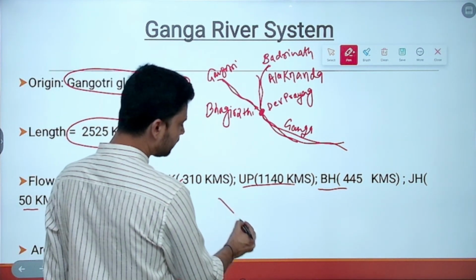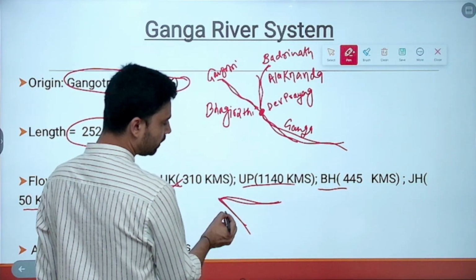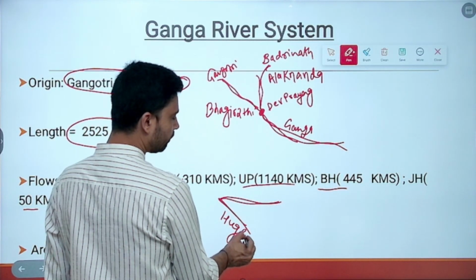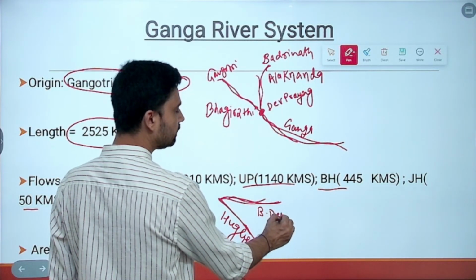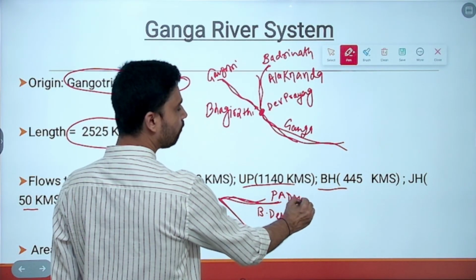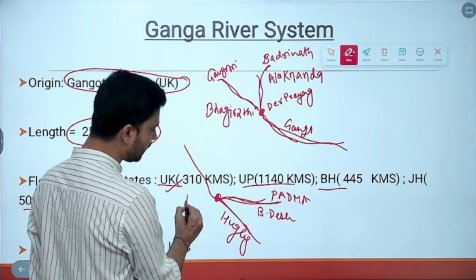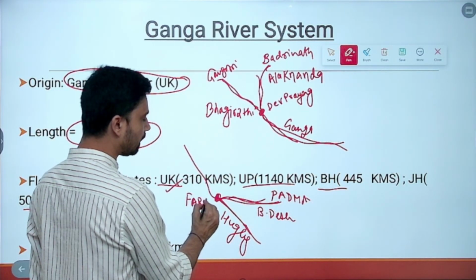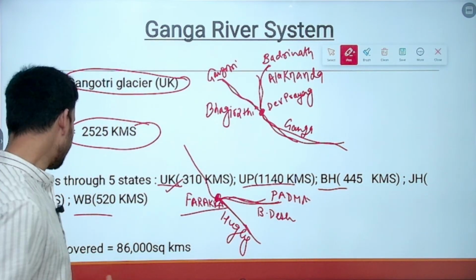Interestingly, when it enters West Bengal, it splits into two branches. One branch, referred to as Hooghly, flows through the state of West Bengal, while the other branch flows into Bangladesh, where it is referred to by the name of Padma River. Now, where the splitting happens in West Bengal, this also you can keep in mind. It is Farakka. Farakka is the name of a barrage. So, near Farakka barrage, the river splits.